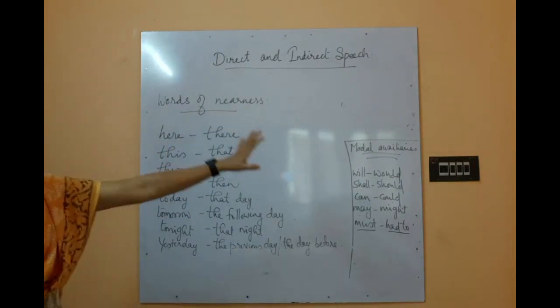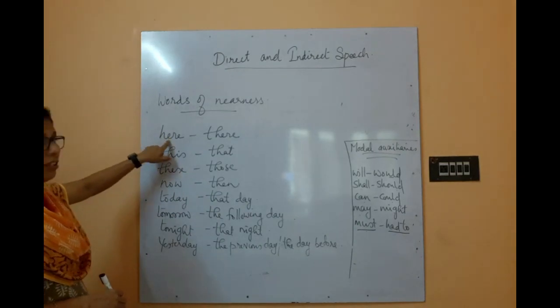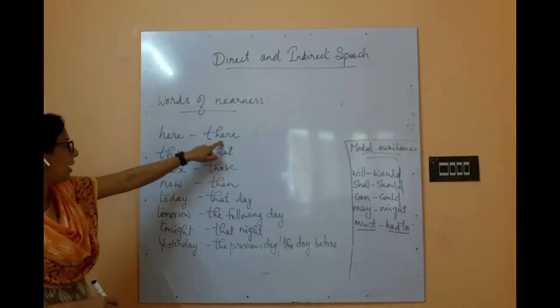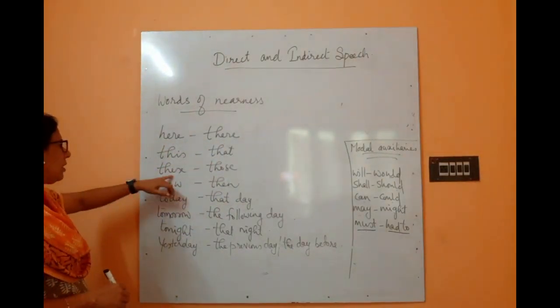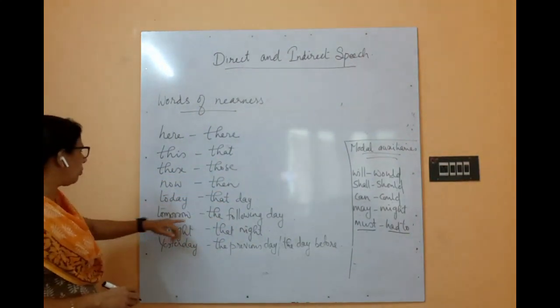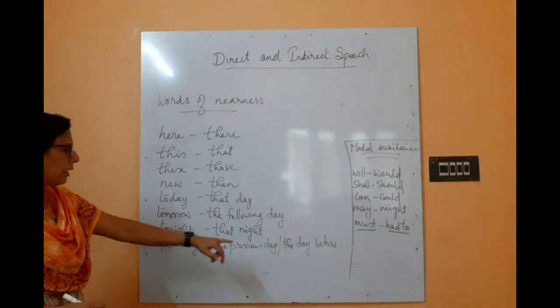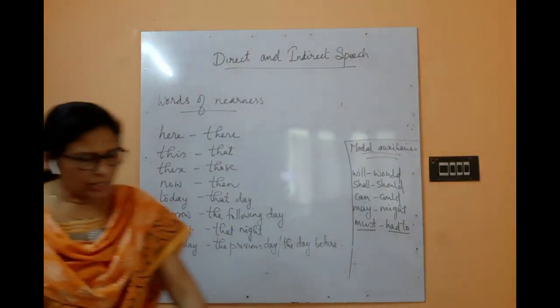If any of these words come, you have to change them. If here is there in the question, here will change to there, this to that, these to those, now to then, today to that day, tomorrow to the following day, tonight to that night, yesterday to the previous day or the day before.